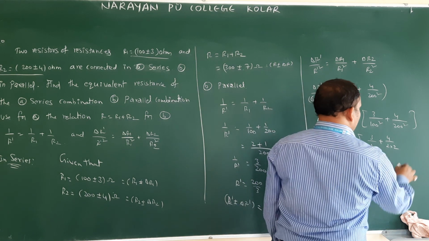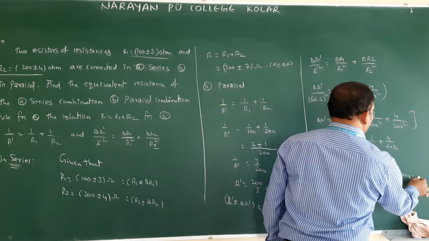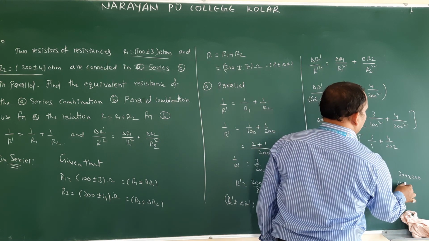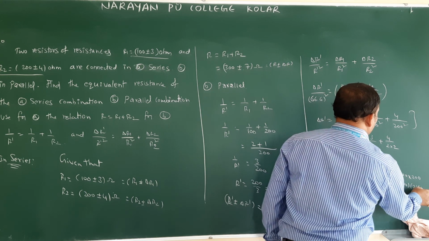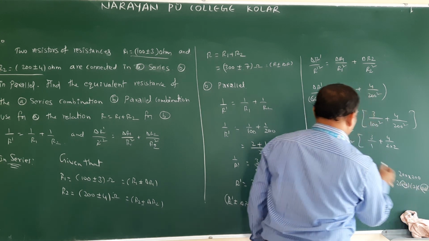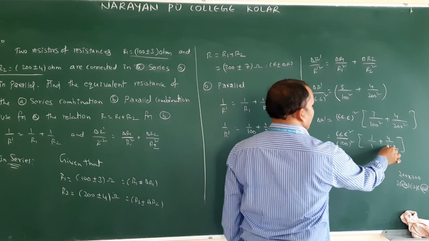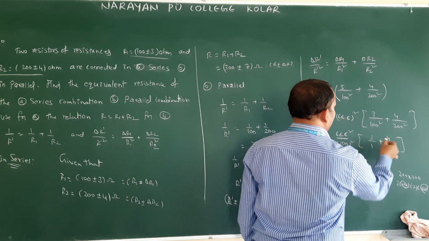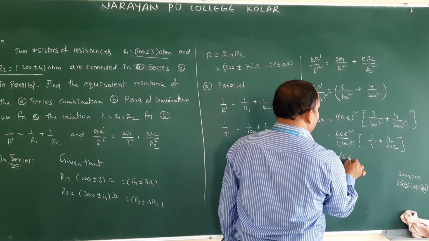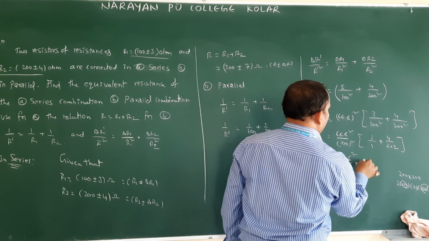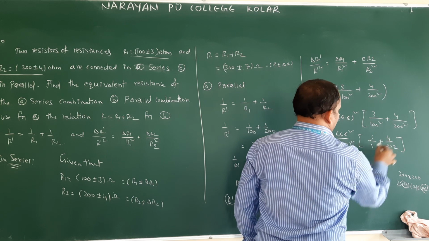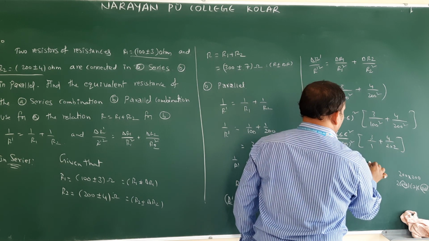Correct? 200 into 200 we can write as 2 into 100, 2 into 100, and this 100 square came outside. Therefore 2 into 2 we get 4, so 4 by 4 we get 1. 3 plus 1, that is nothing but 66.6 whole square by 100 into 3 plus 1. 3 plus 1 is nothing but 4.